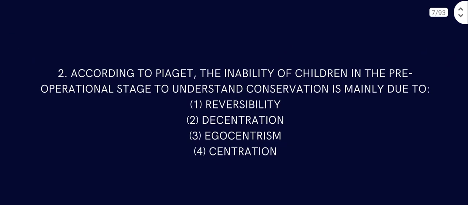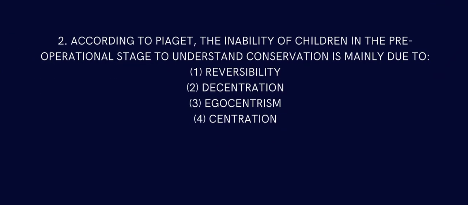Question number 2. According to Piaget, the inability of children in the pre-operational stage to understand conservation is mainly due to what? Piaget's stages are sensory motor, pre-operational, concrete operational, and formal operational, all 4 stages of development.